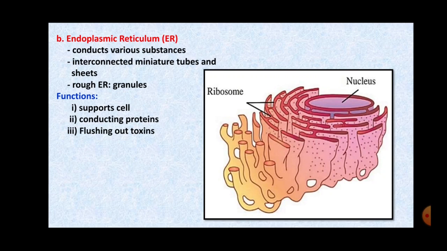And third, very important, is that toxins which enter inside our body through food or through water or through air are flushed out of the body with the help of the endoplasmic reticulum. So, it performs a very, very important function.